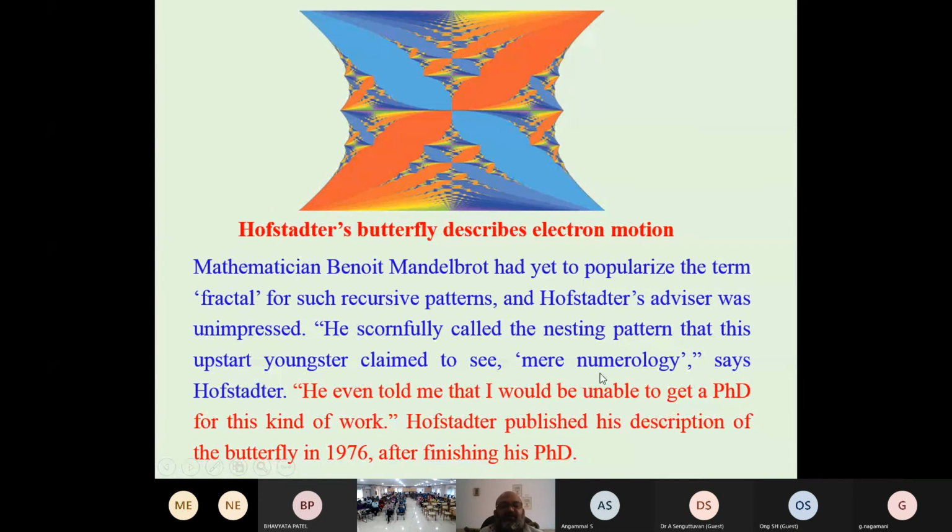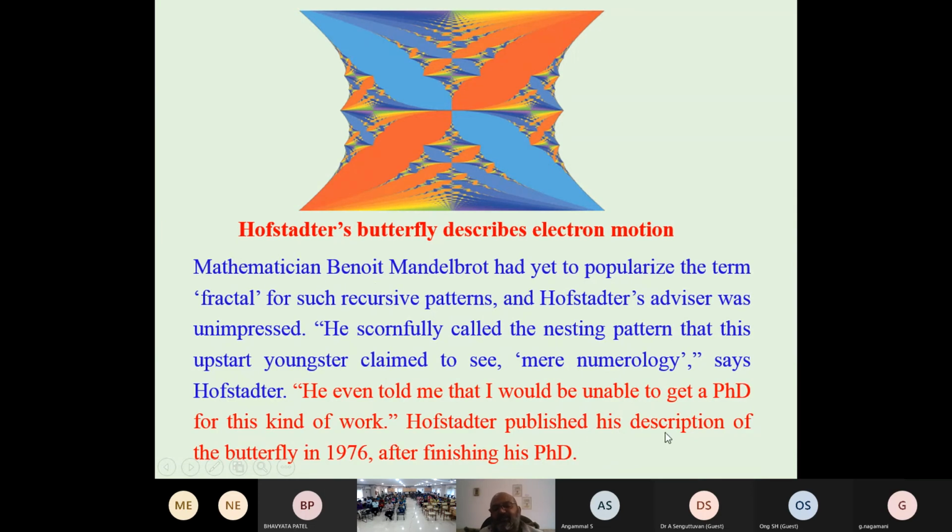His supervisor even told him that he would be unable to get a PhD for this kind of work. When he generated this picture in 1975, Hofstadter's supervisor said no, you will not get a PhD degree if you continue this work.